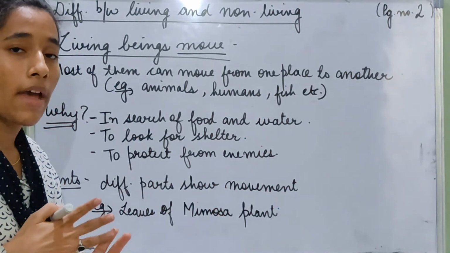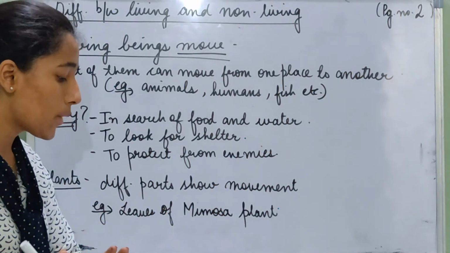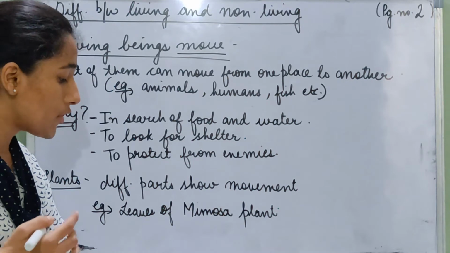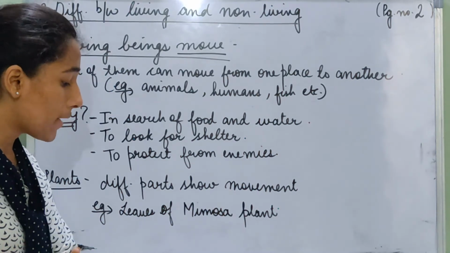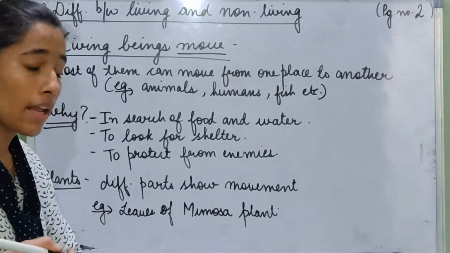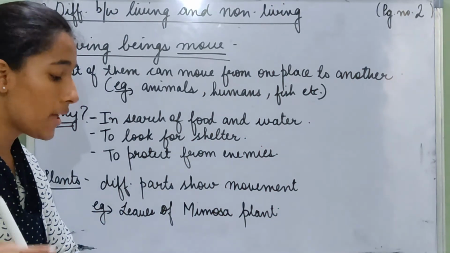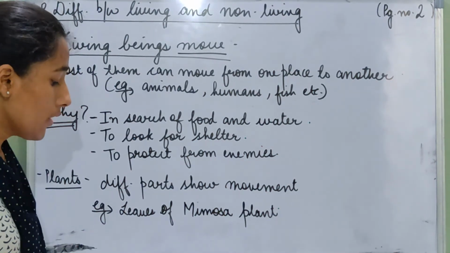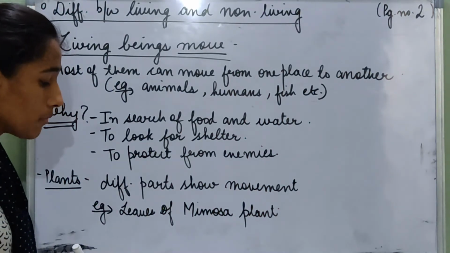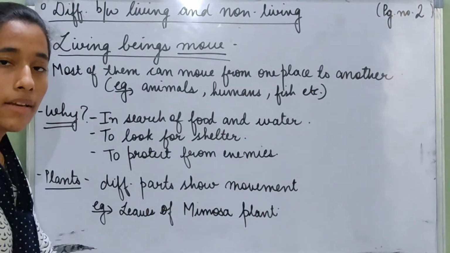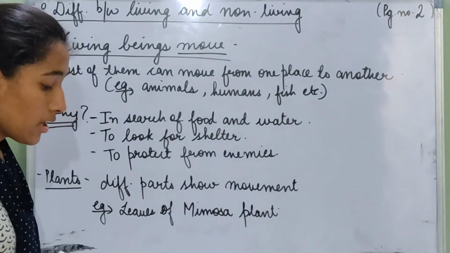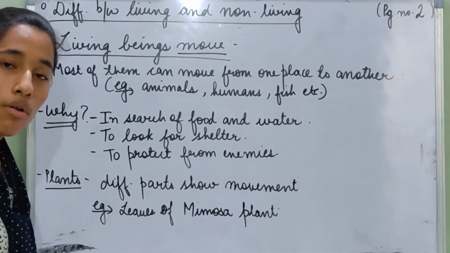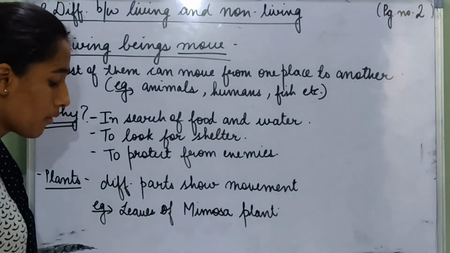So different types of animals have different ways to move. For example, fish swim with the help of their fin and tail, snakes crawl from one place to another, and animals like leopards and buffalo move with the help of their legs. This is how animals and human beings move, and this is why they move. But do plants move, or how do plants move? We will learn about that.